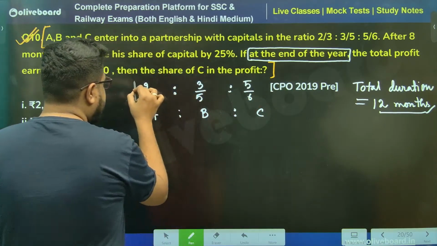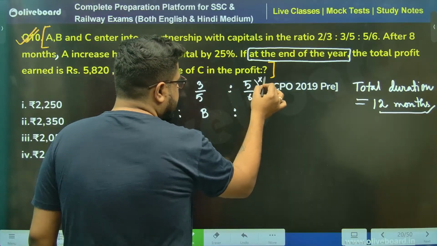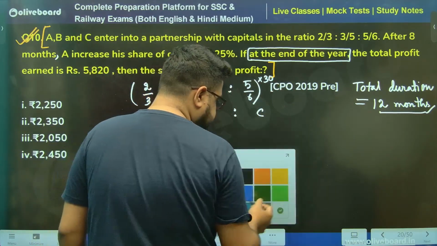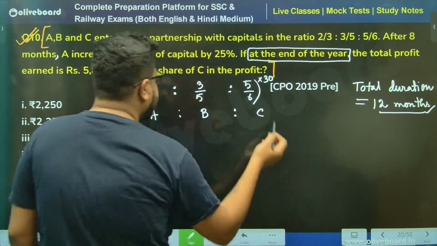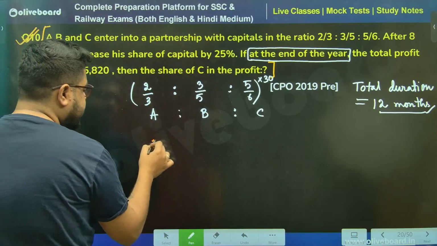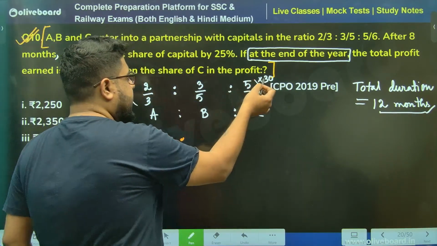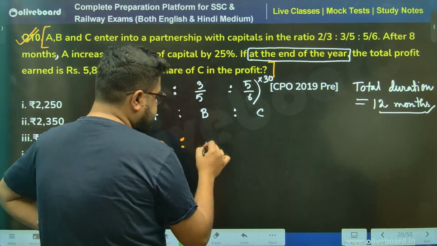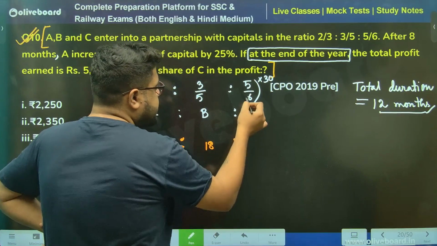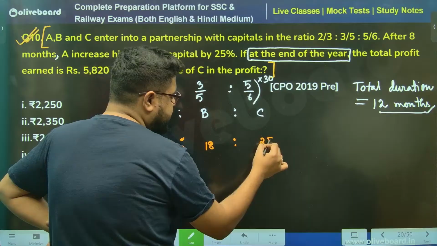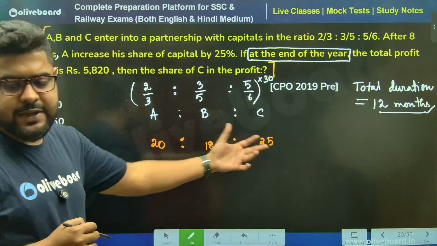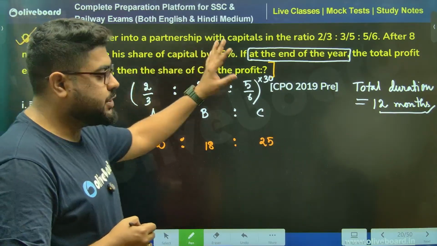Sir, multiply them with 30 and it will get our job done. So 30 3s are 10, so this will be 20, sir. 5 6s are 30 and sir, 6 3s are 18, sir. 6 5s, 5 5s are 25. Sir, this is your investment ratio, initial investment ratio.